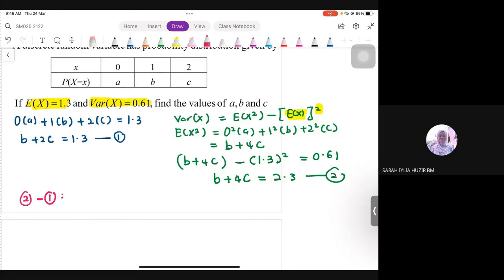Simplify tu tadi. 4C minus 2C dapat 2C. 2.3 minus 1.3 dapat 1. So, simplify, cari value C. Okay. Dah dapat value C. Substitute back dalam mana-mana equation. Cari value B. Itu awak kira lah sekejap. Sementara pen saya tercas sekejap ya.